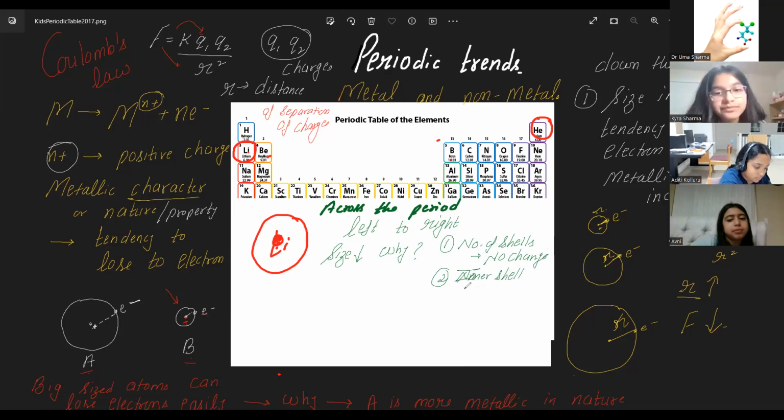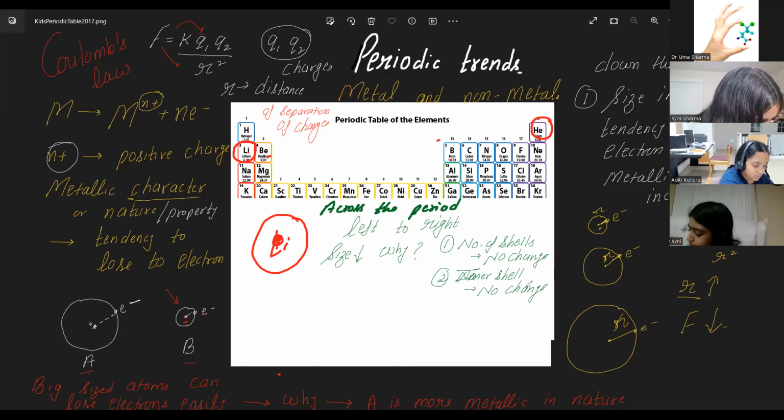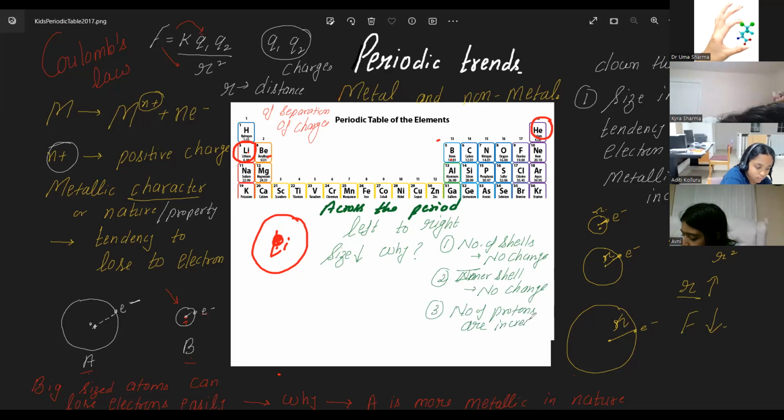Inner shell, no change, right? Third, the number of protons inside the nucleus are increasing. Protons are increasing by 1 unit.